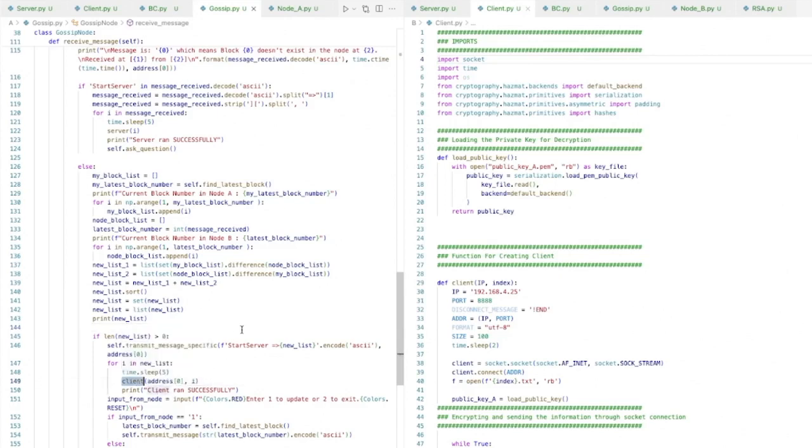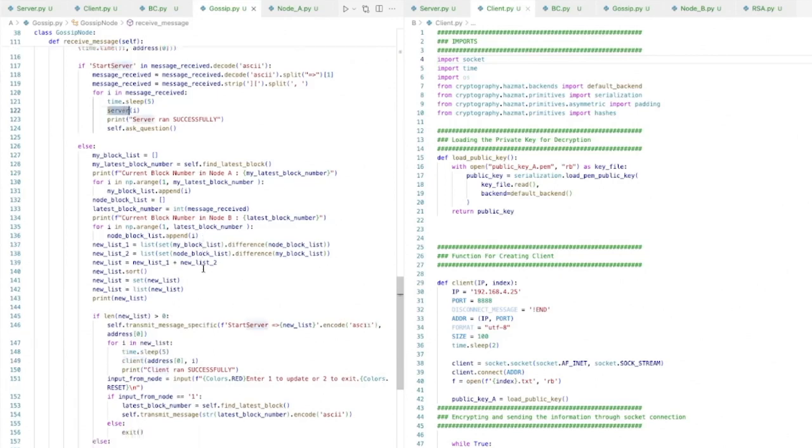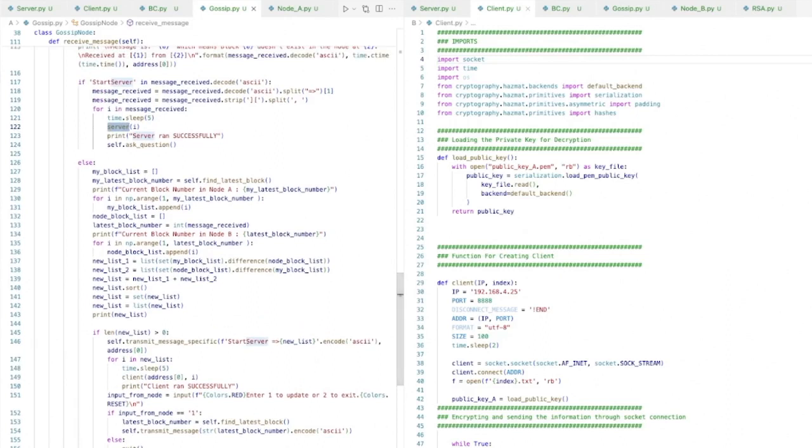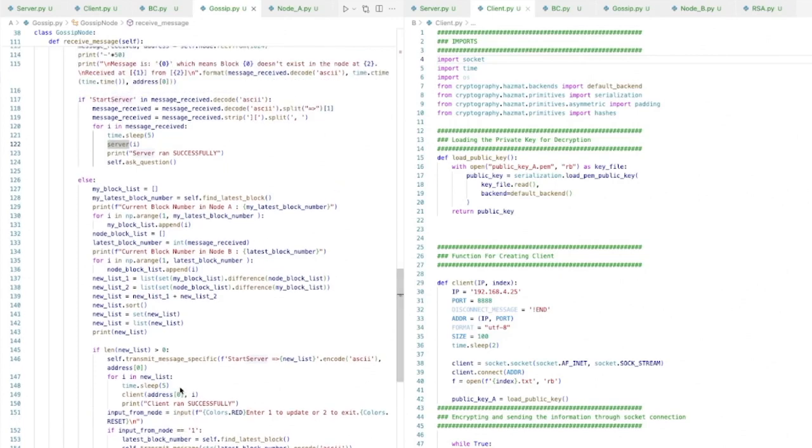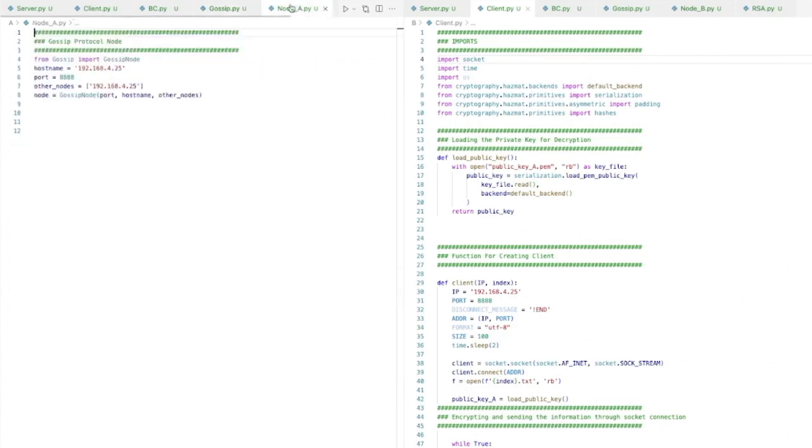So if you're a client, you're basically sending the block. If you're a server, you're basically receiving the data. All right. Now this final function is basically there to handle the input of messages, and it also allows for performing these operations simultaneously. So it's starting a thread. So that's my gossip protocol, and this node is basically the only file that I need to run.